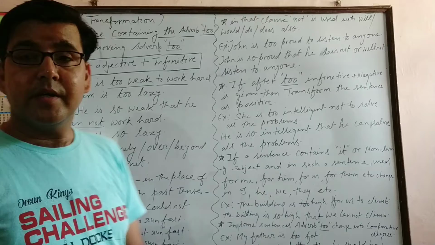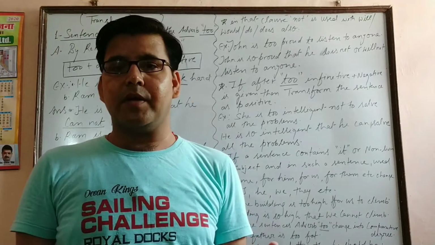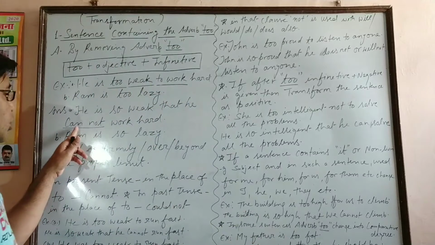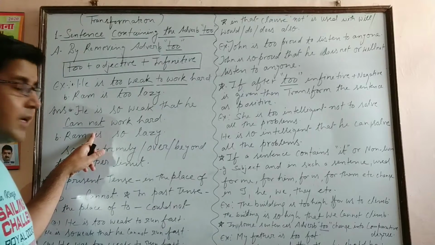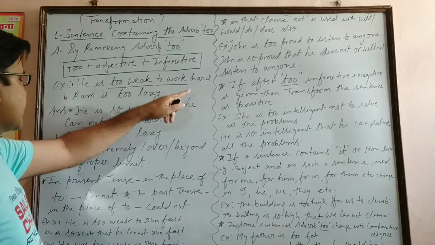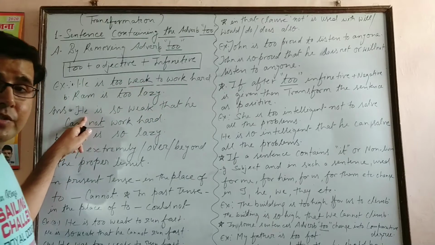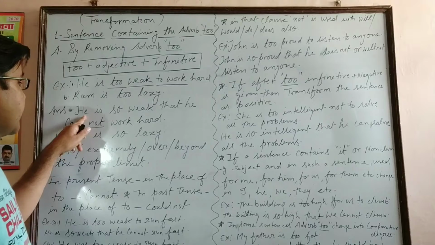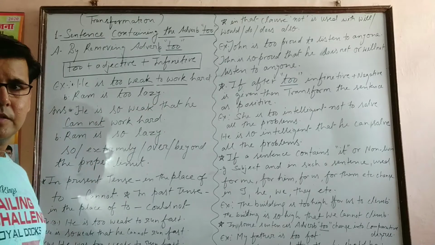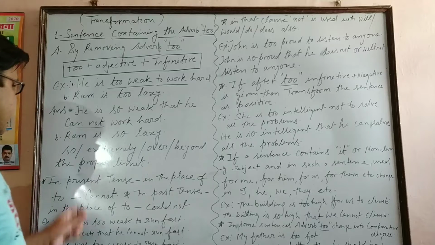But if in your sentence past tense is given by using was, were, then you have to use could not. Okay? So my question was, he is too weak to work hard. When we change into negative, then the answer will be, he is so weak that he cannot work hard. In this way. Now next thing.